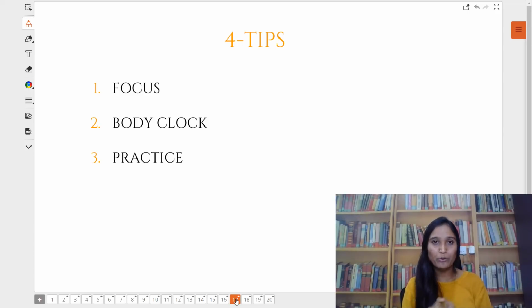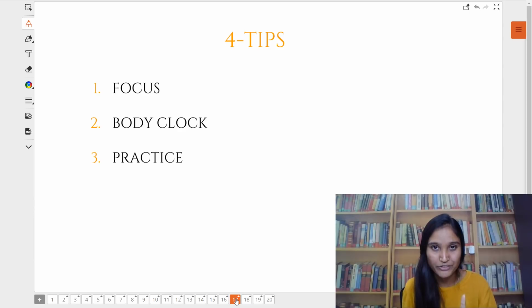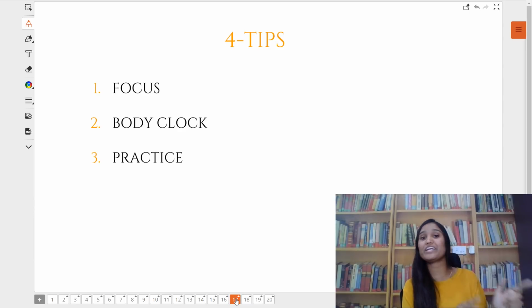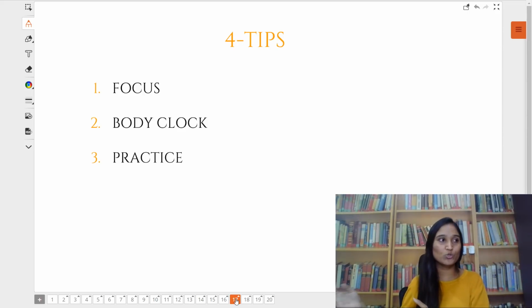Make sure you are customizing your body and brain to be very active at your exam slots. At least from 1 month before the exam, you should make sure you work very actively at that time. Morning 9:30 to 12:30 and post lunch also. Why? Because that's what body clock is, right? If you have a habit of eating food and sleeping and you go to your exam at 2:30, what would happen?